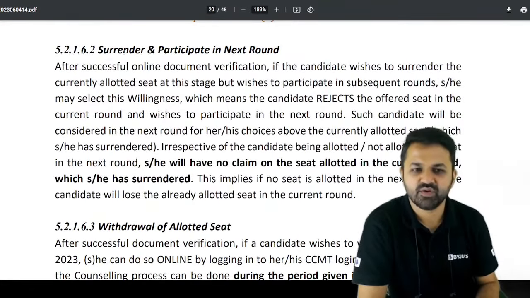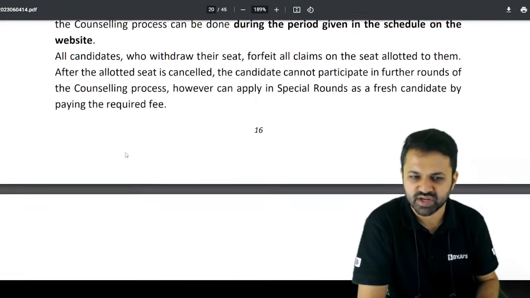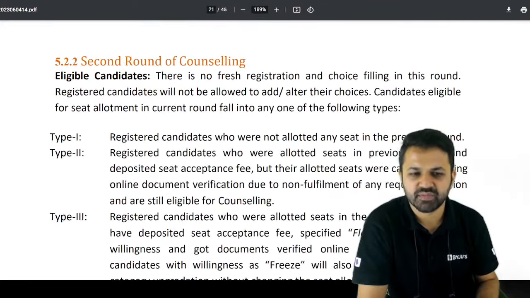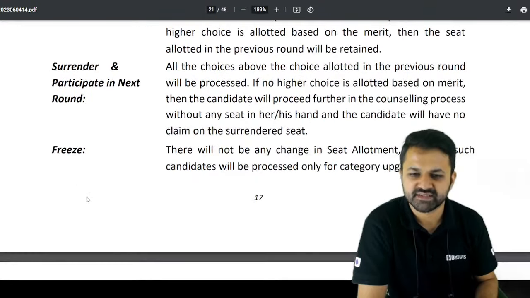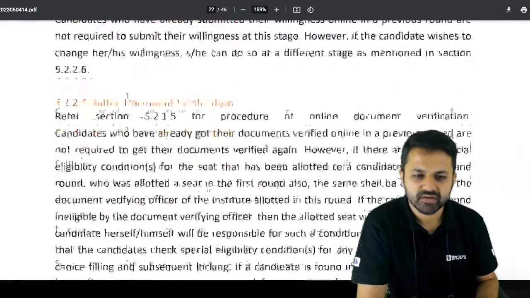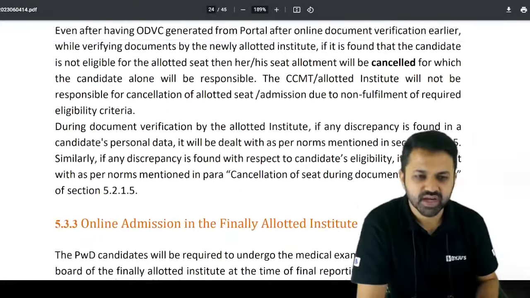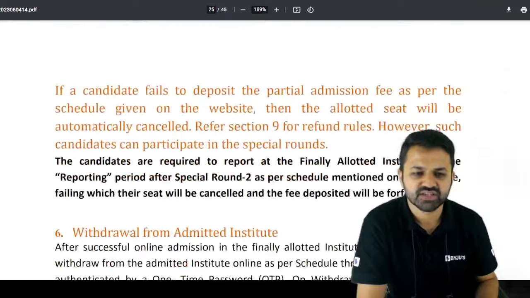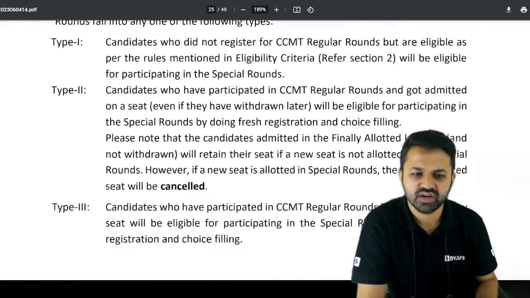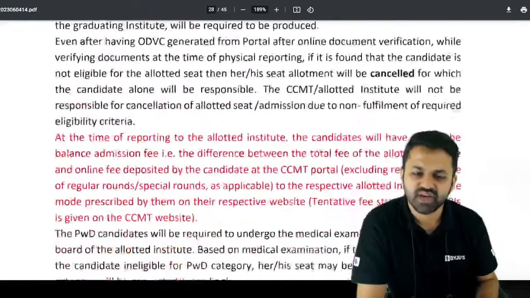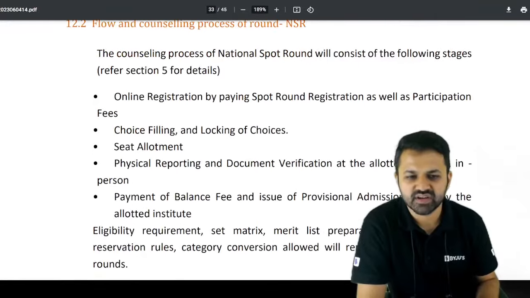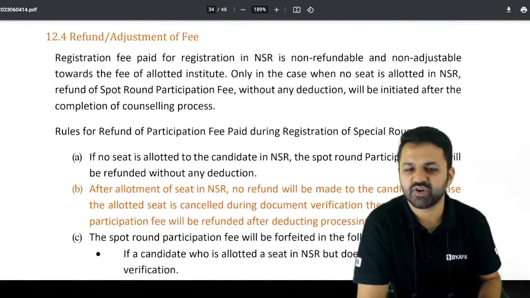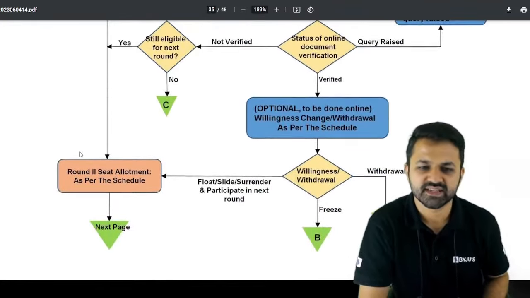And you can read the details about the surrender and participating in the next round. Withdrawal of the allotment of seat you can read here, because some fees will not be refunded. And these are the details of float, slide, surrender and freeze. And online admission to the final institute, withdrawal, special round. Okay, so here we have enough information, and in this PDF you can go and check for more detail, because this is 45 pages. I cannot read all the 45 pages.